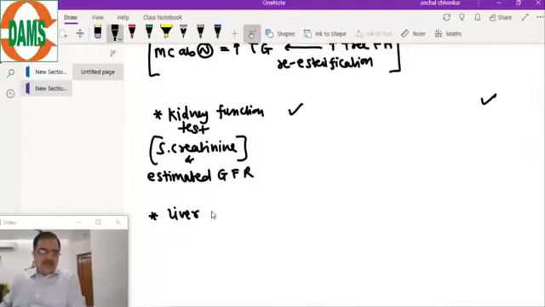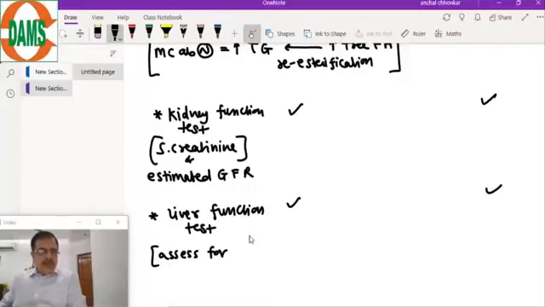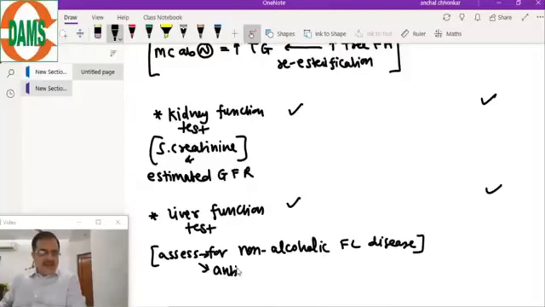It also assesses for the fat deposit in the liver in diabetes, known as non-alcoholic fatty liver disease, as well as for the anti-diabetes medicines to be given.